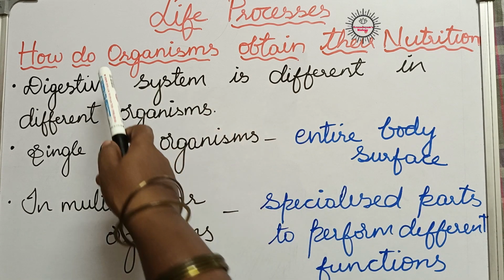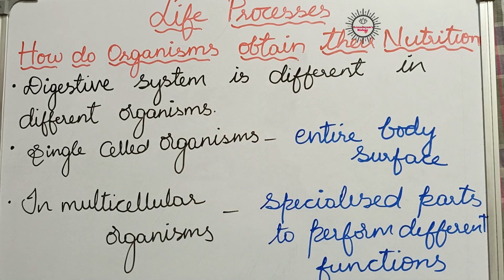Today we are going to learn how do organisms obtain their nutrition topic from life processes chapter. How do organisms obtain their nutrition? So in our previous video we have seen that the method or the way the food is obtained by the organism differs from one organism to other, isn't it? So organisms perform different methods to obtain food material into their body.